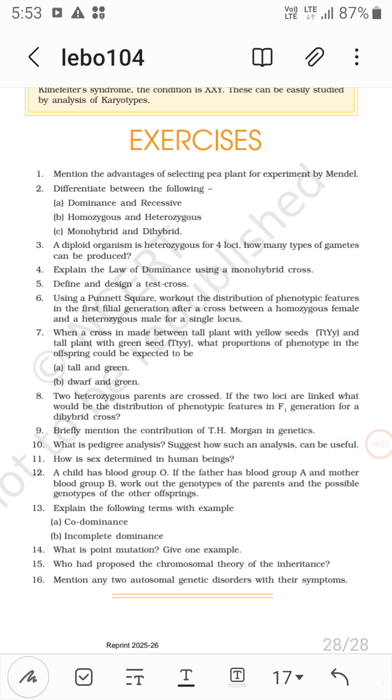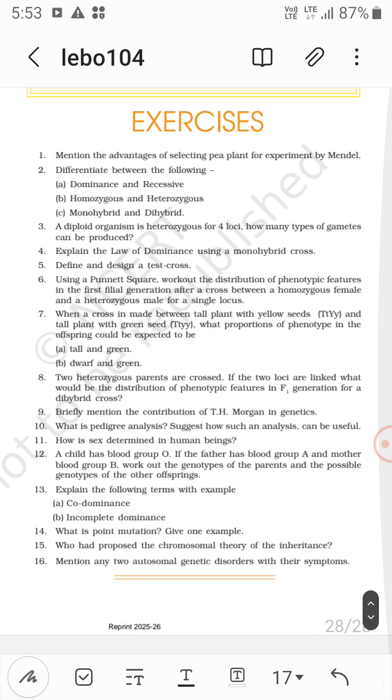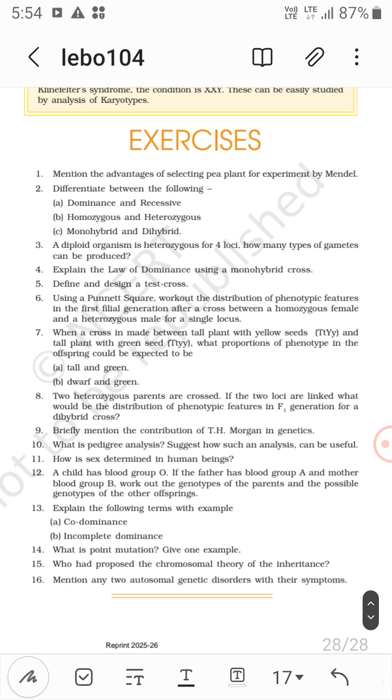The autosomal disorders are sickle cell anemia, where the progeny is affected when both the parents are carriers, and thalassemia. These are all autosomal recessive disorders.